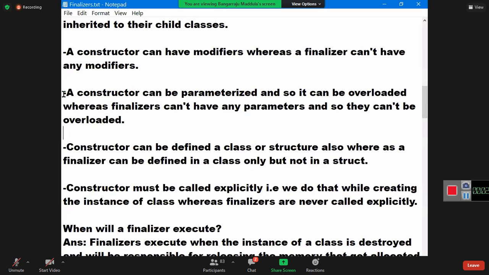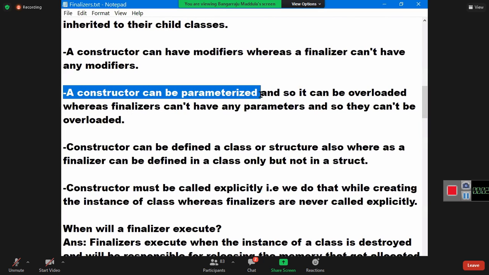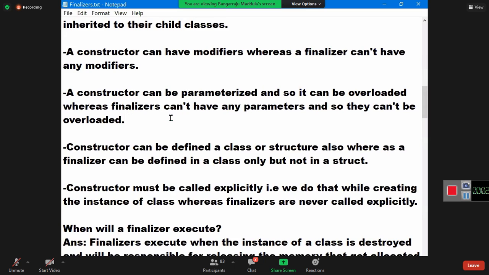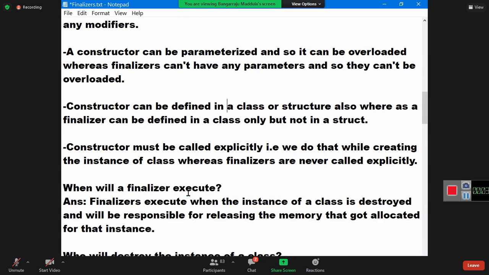Yeah, this is very important. Constructors can have parameters, parameterized constructors, and they can be overloaded. Whereas finalizers cannot have any parameters and so they cannot be overloaded. Constructors can be defined in a class or a structure, whereas a finalizer can be defined in a class only but not in a structure. Structures don't have finalizers.